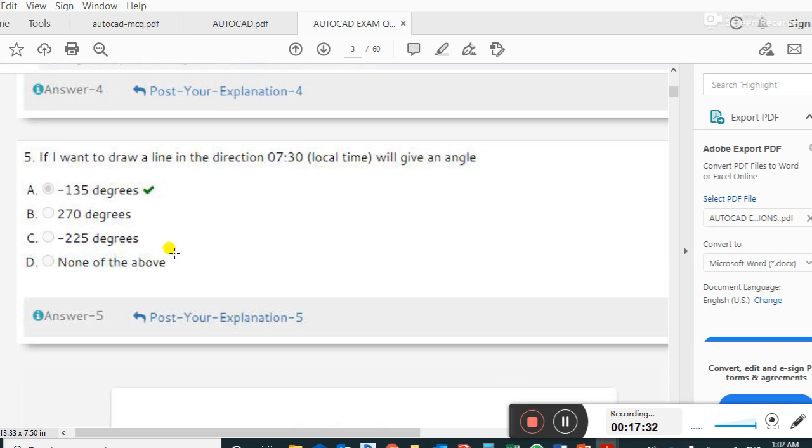If I want to draw a line in a direction of 0.7 ratio, I will give an angle of minus 135 degrees, guys. Right answer.